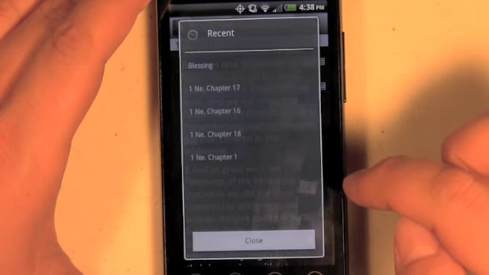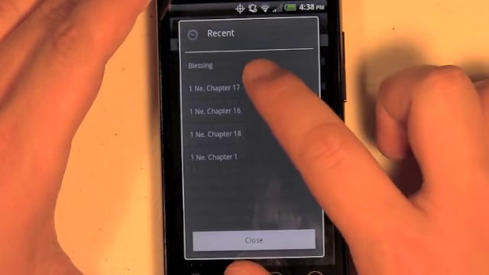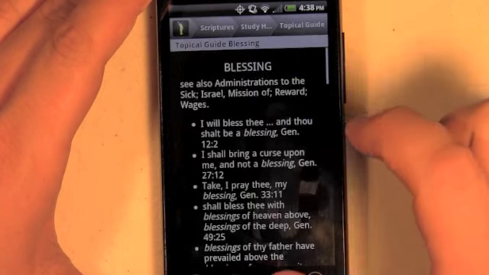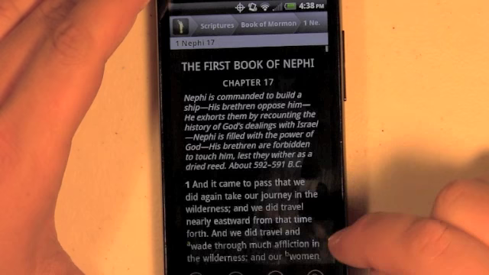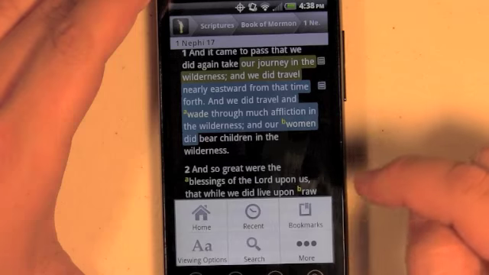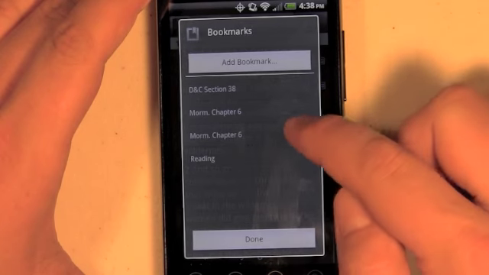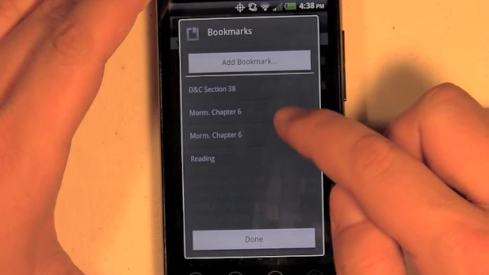So some of the other features, I can see where I've recently been and I can go to those sections. I can go back to that topical guide reference that I just visited. I can also see bookmarks that I've created and I can visit them.